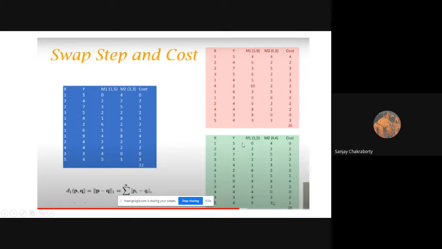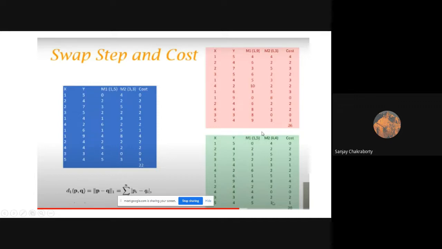In a similar way we will do another replacement. Suppose we replaced 33 with this 44. Again we will check the cost. And then we saw that our cost is 20. Right? So our cost has been reduced. So this is our initial table which will be fruitfully updated with a lower cost of 20. So we will consider our next iteration with this table.